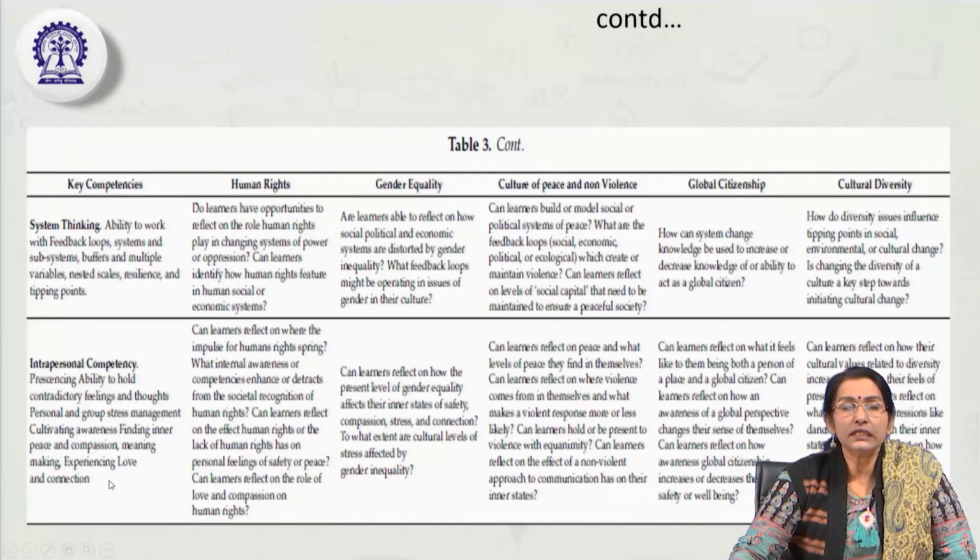Even in a strange, new, novel situation, we can relate ourselves to other group members, other fellow beings, and sometimes even to nature itself. So, that is the intrapersonal competency.